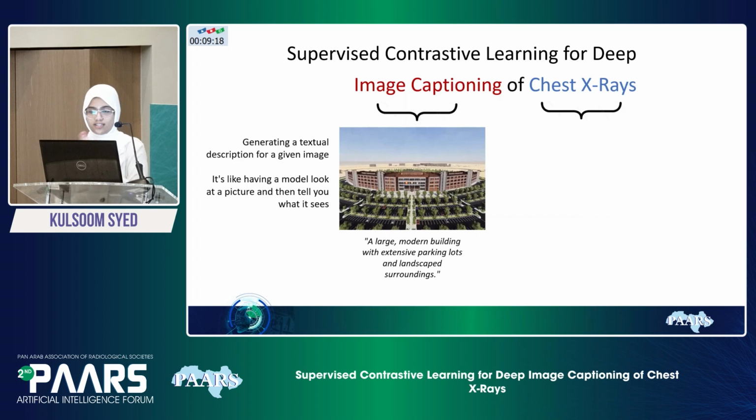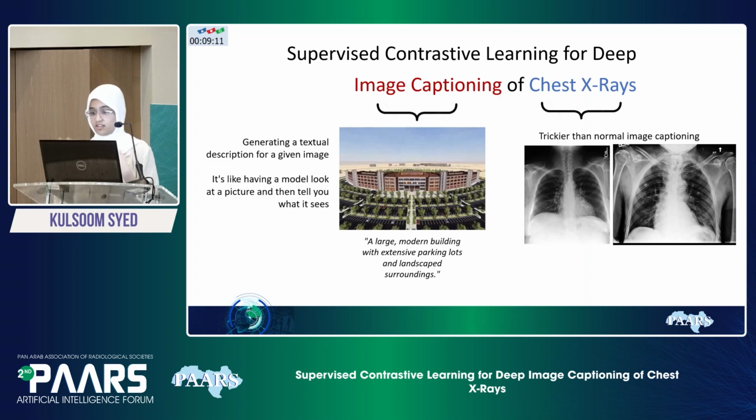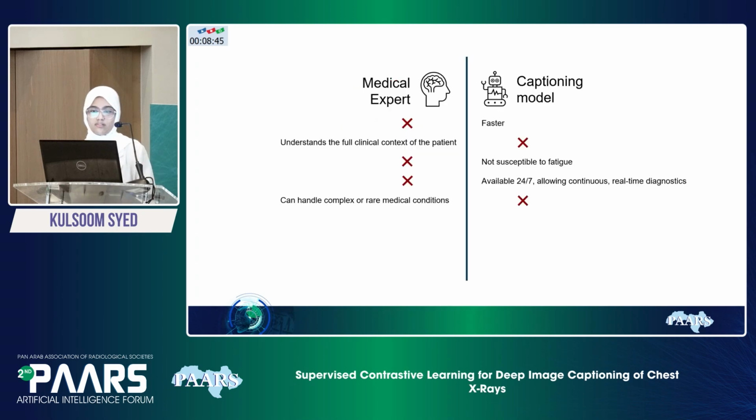But when it comes to chest X-rays and the medicine domain, this is a bit trickier to do, because the images, for example chest X-rays, actually look very similar, and a vision medical captioning model cannot differentiate properly between these two images. And it might generate a caption that is very similar. And because our normal pre-trained medical image captioning models are actually pre-trained on data sets like ImageNet, it won't work well on chest X-rays. So why are we doing this at all, right?